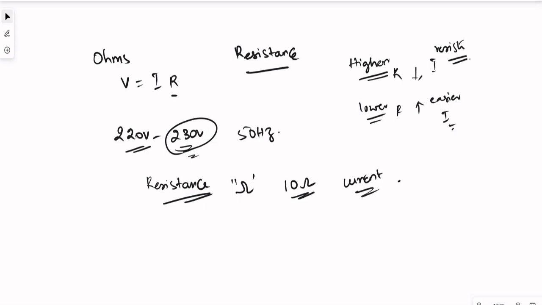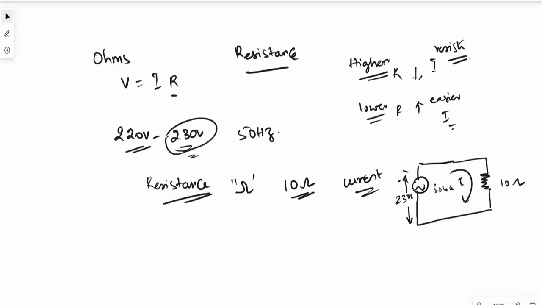Normally current doesn't flow unless there is a closed loop. Say this is the source and this is your resistance of 10 ohms, with 230 volts across it. What is the current which will flow here?